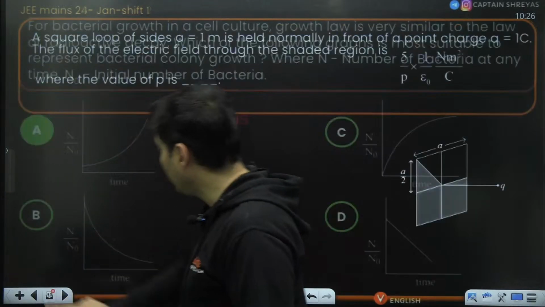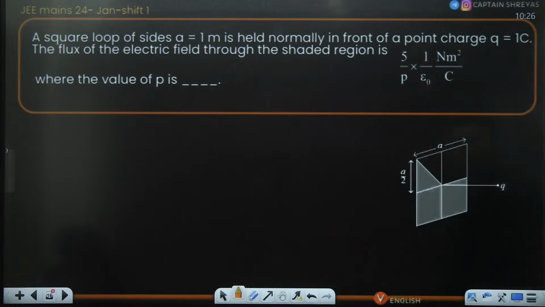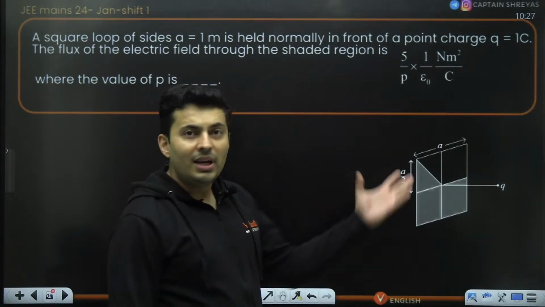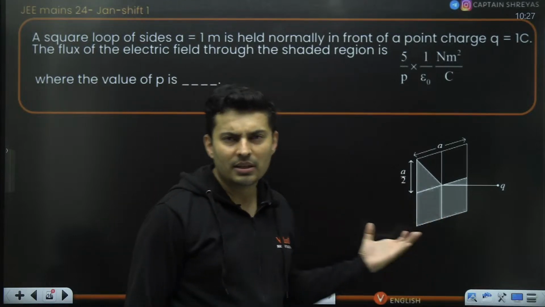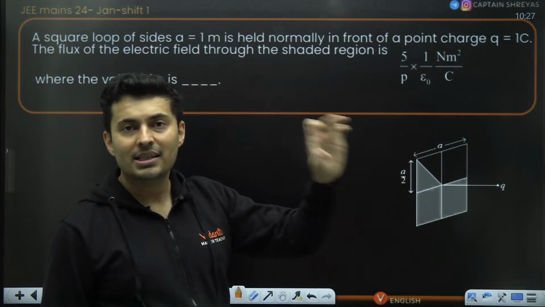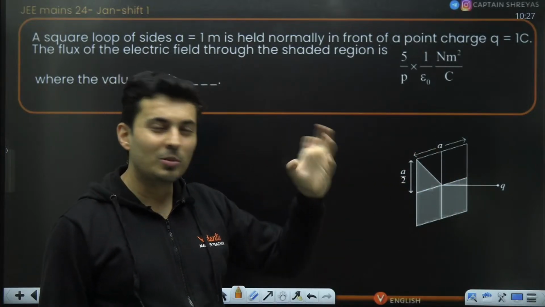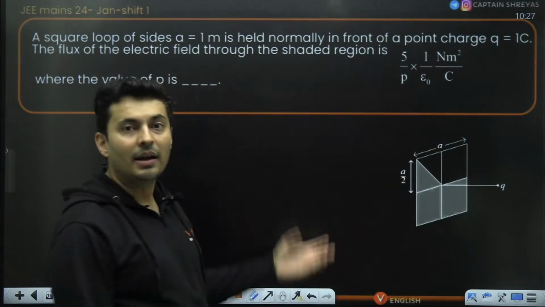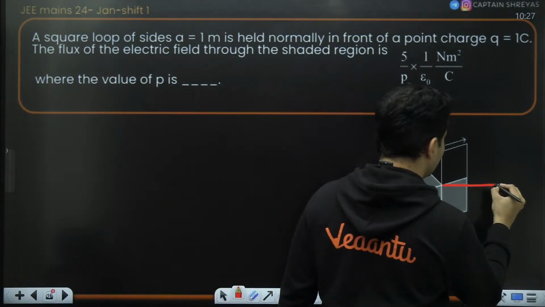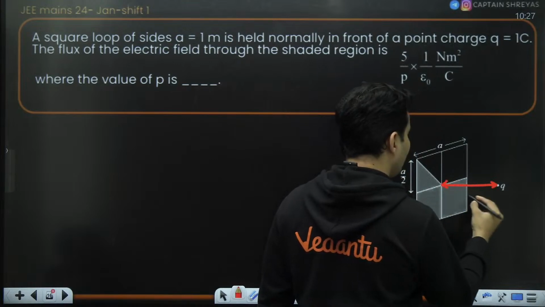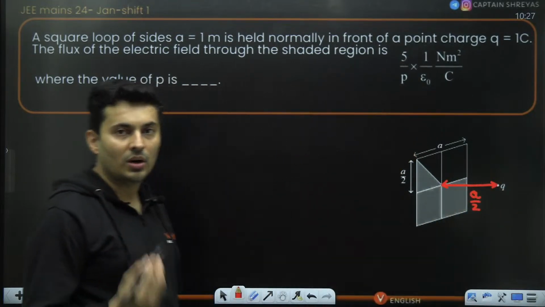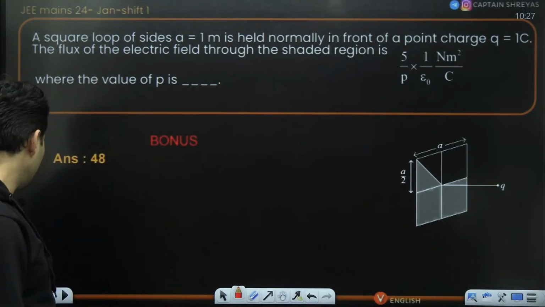All right, here we come. Aha, this particular question is also a bonus. Now I'll tell you why. When we did the memory based question, I remembered solving this question. We assumed that the distance from here to here was half the side length of a cube, but it was not actually given. This particular distance is not given to you and we assumed it as a by 2, then you can solve it. Otherwise, you cannot solve it. That is why technically this question becomes a bonus.